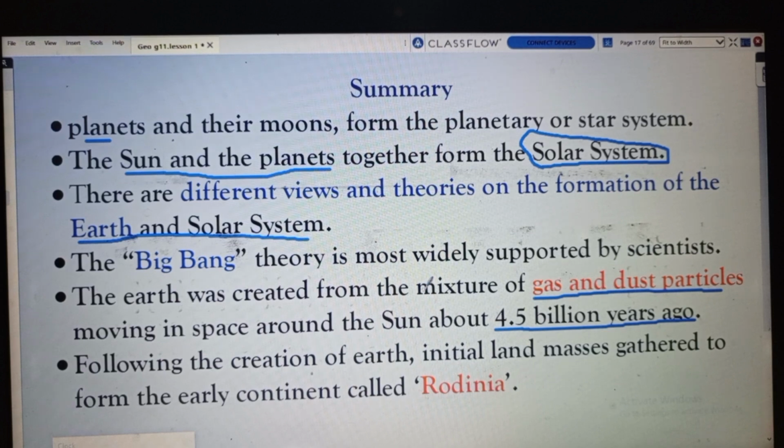Following the creation of the Earth, the initial landmass gathered to form the early continent known as Rodinia. Rodinia was the early continent, the initial landmass formed following the creation of the Earth.